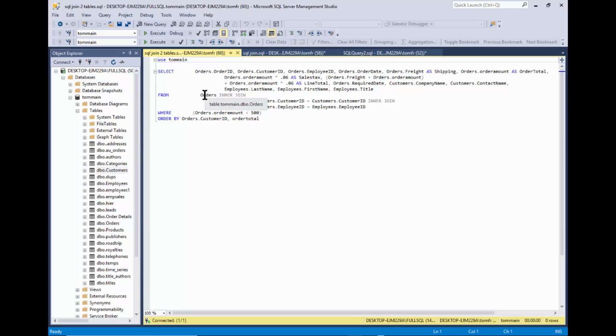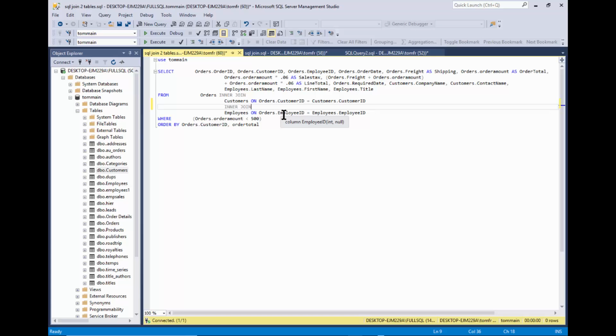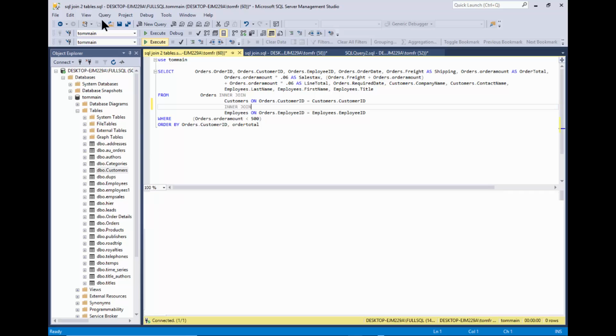So we have orders, that's the first table, inner join, customers on customer ID equals customer ID. So that was the first one. Let's make sure I'm going to put this so you can read it. There's another inner join. Now we're still inner joining the orders table. Right? So that's the table, and then we inner join that with the employees on the matching field employee ID. All right, so this should show information from all 3.